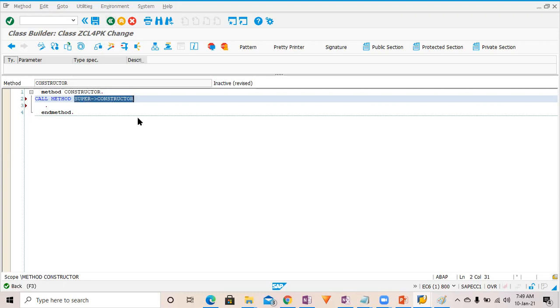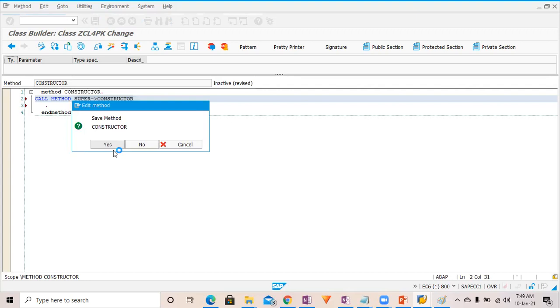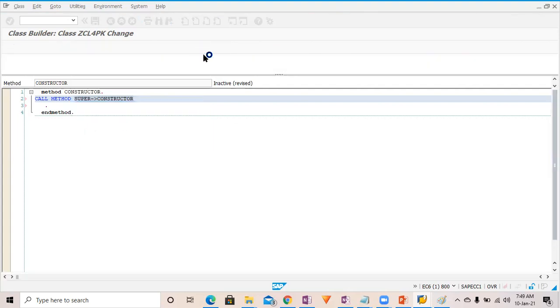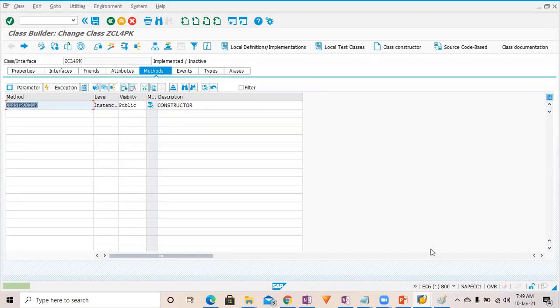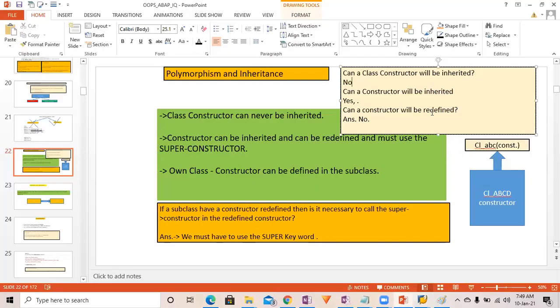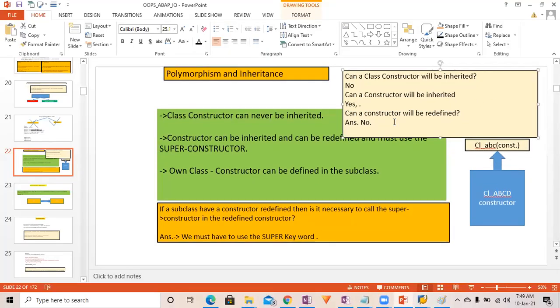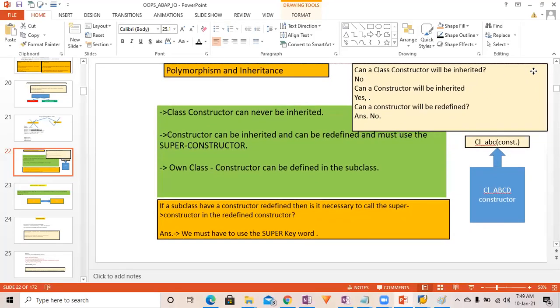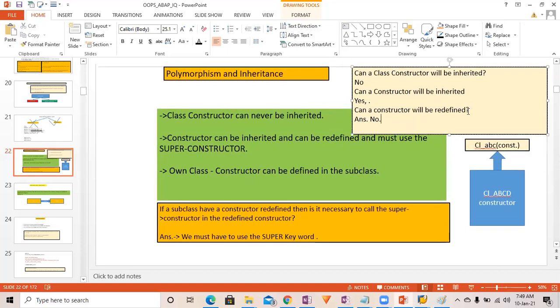Yesterday we discussed a lot about this and now it's clear for you, right? So this is what we have tried to understand. Now it's clear and we'll go a little fast now. Can a constructor be redefined?